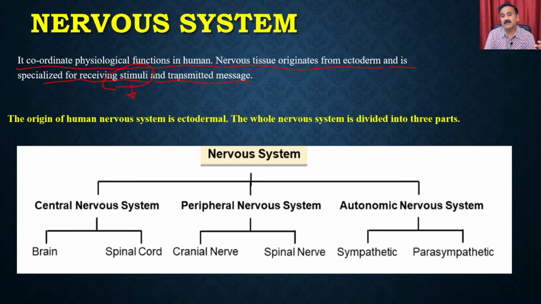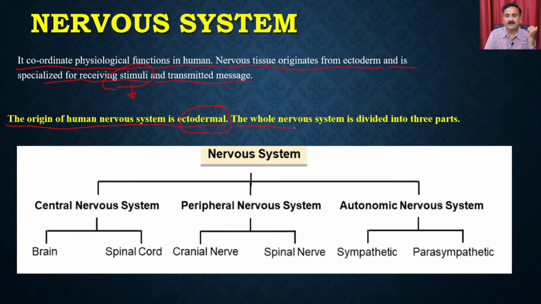In other conditions, if there is a danger signal but that danger can be managed, then it secretes the particular type of hormone, and you use your hands or other kinds of defense mechanisms to overcome that danger. The origin of the human nervous system is ectodermal, which means it is generated from the ectoderm. You know that we have the three germ layers: ectoderm, endoderm, and mesoderm.